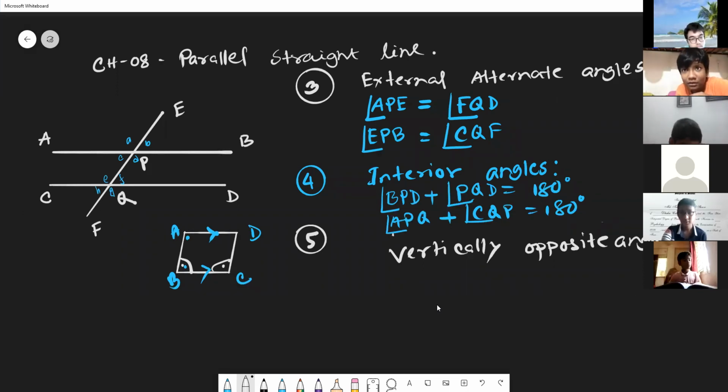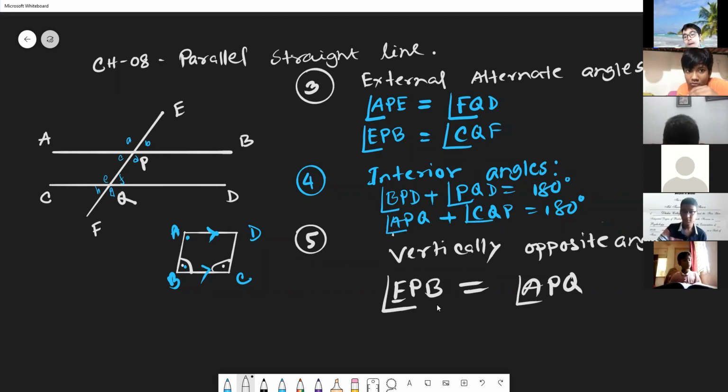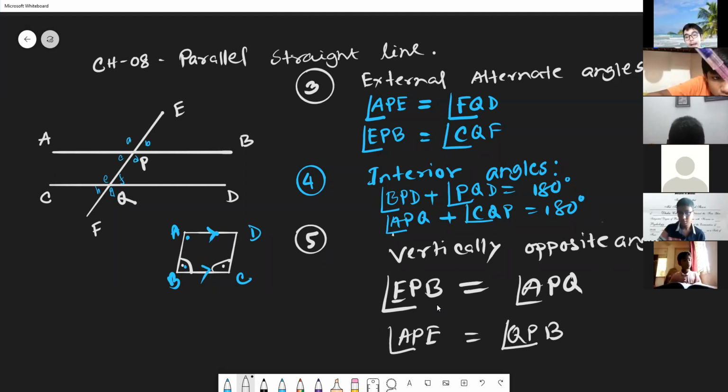So let me just number it that way. EPB, thank you. EPB angle is equal to APQ angle. Another set we can write here, APE angle is equal to QPB angle. They are the vertically opposite angles. Why are they vertically opposite angles? Because they have the same vertex and the same line or same ray.